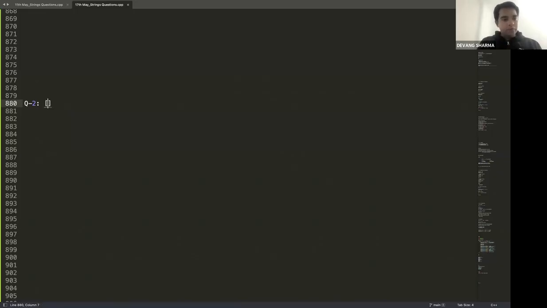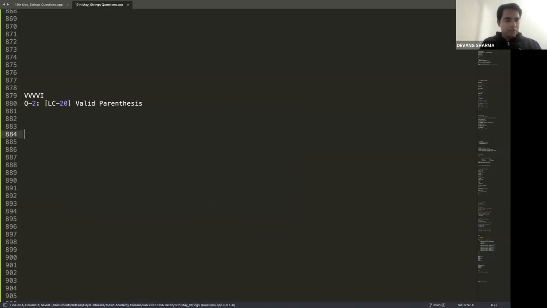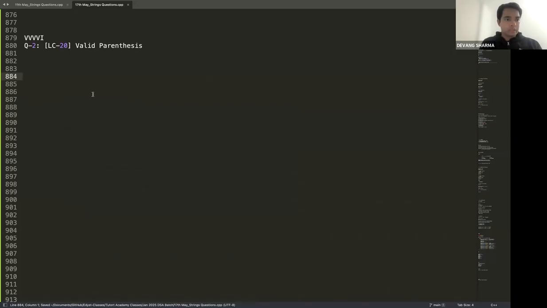Let's start with question 2. Question 1, I'm referring to the reverse string, that's why I'm not writing it as question 1 here. Question 2 is very, very important. Let's name it valid parenthesis. You would have seen this question multiple times, and I'm pretty sure all of you would have solved it. But if not, let's understand what this question is about.